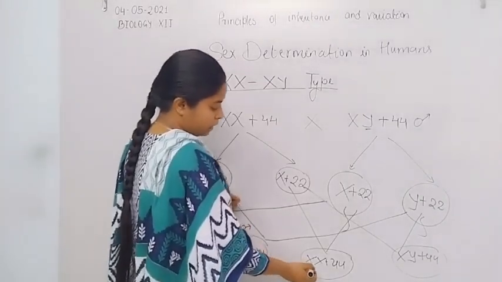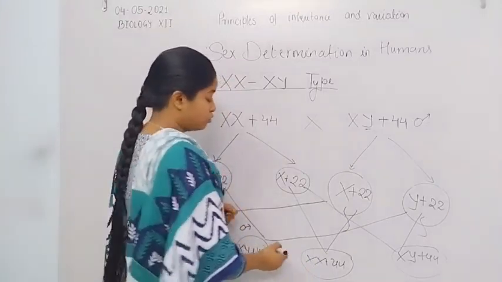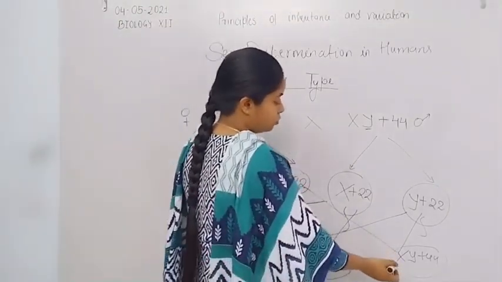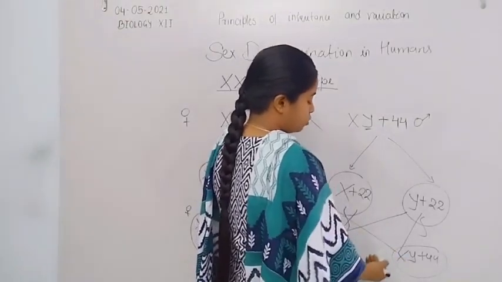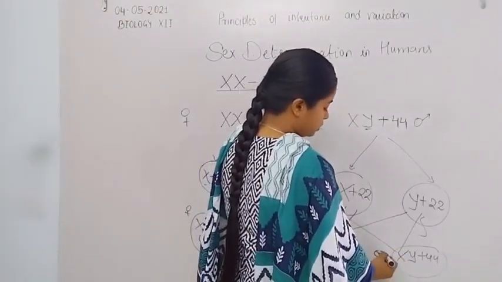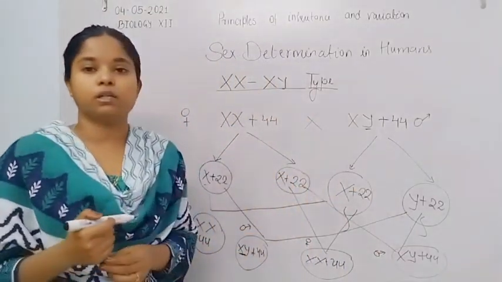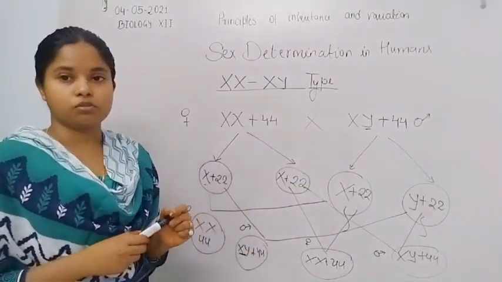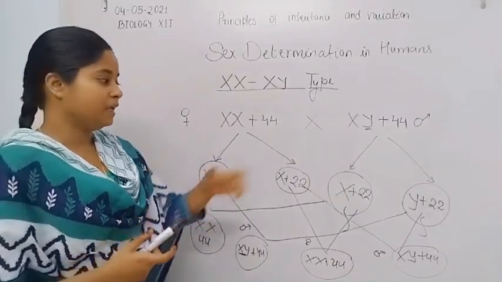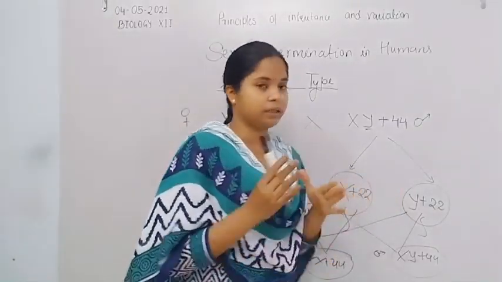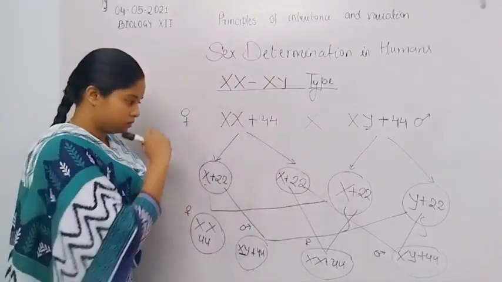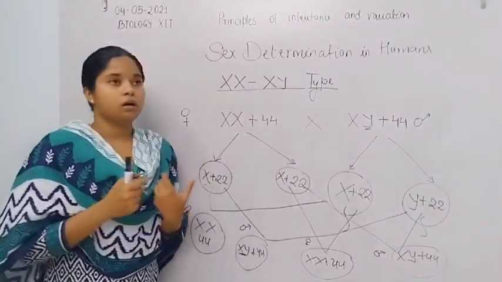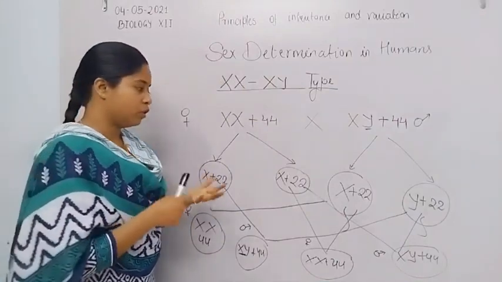This zygote has both X chromosomes, so it converts into a female, and here is also the XY sex chromosome, so this zygote converts into a male due to the presence of the Y chromosome. So the Y chromosome has the characteristic of male, while the X chromosome has the characteristic of female.